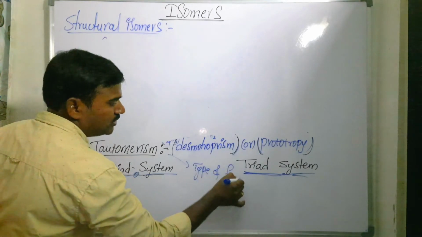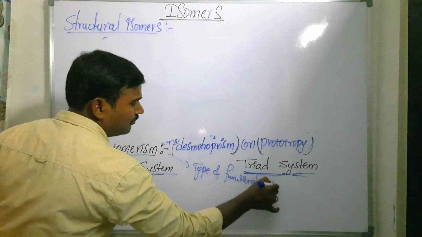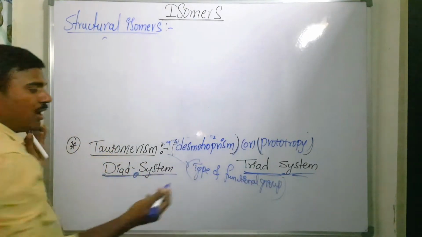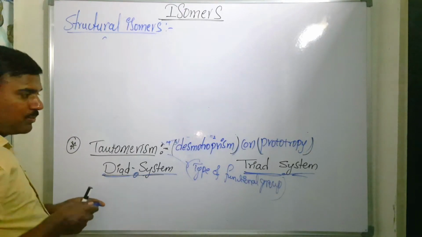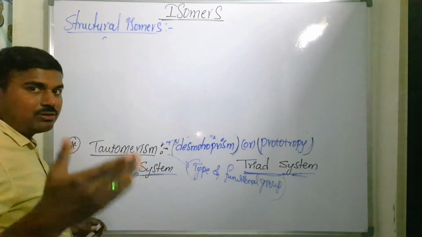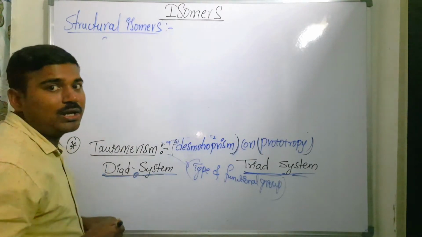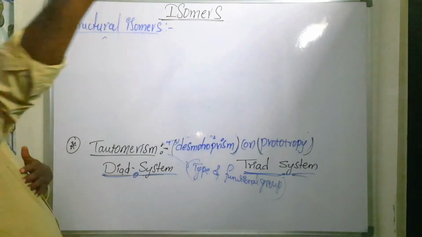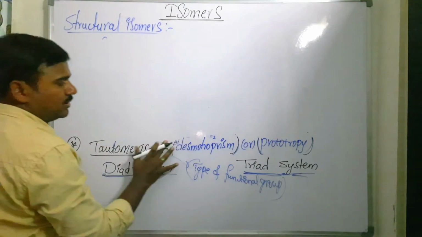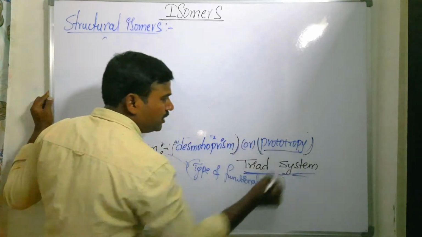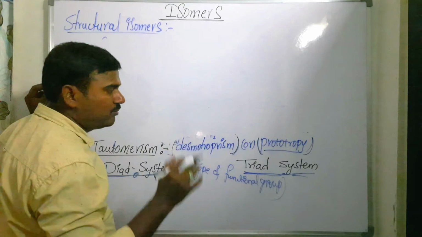Tautomers and functional group isomers are similar, but here the proton is bonded to different polyvalent atoms in the compound. Tautomerism has two different names. It is also called prototropy, because proton shifting takes place from one polyvalent atom to another polyvalent atom.